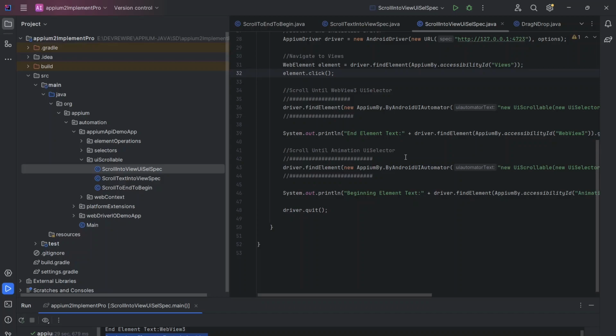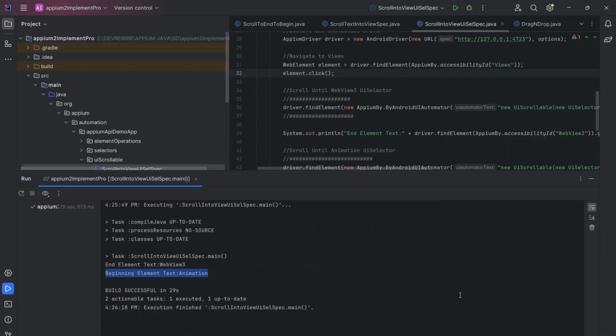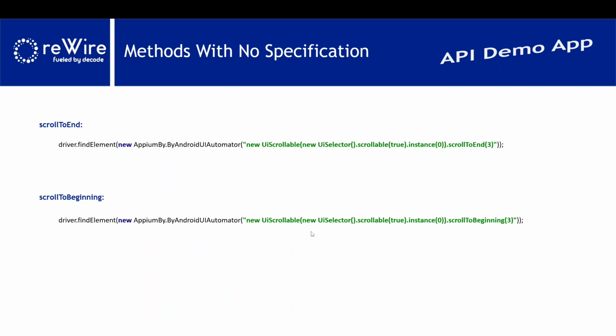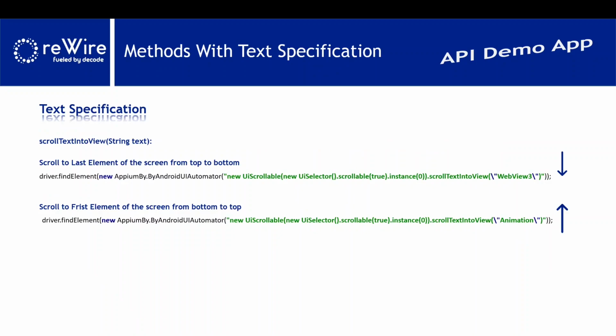So there are a number of methods that Android has provided in their library, but these are the most common, and based on my experience these methods are useful in app automation. I have given the code over here so that you can take the syntax: scroll to end, scroll to beginning, and the text specification. With text specification we are giving only the text, not any selectors here. So that is scroll text into view.